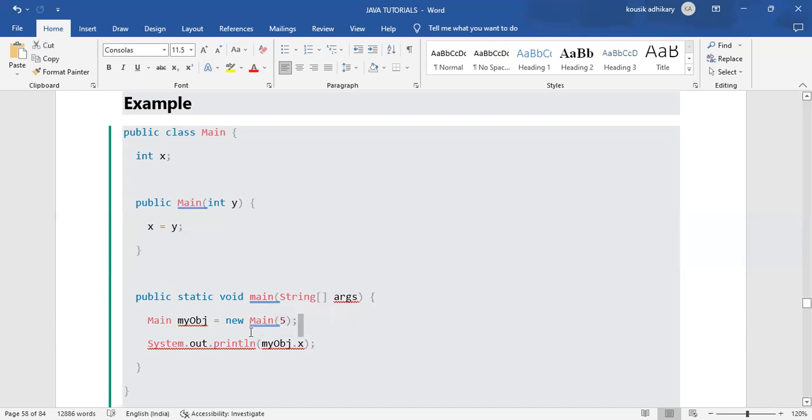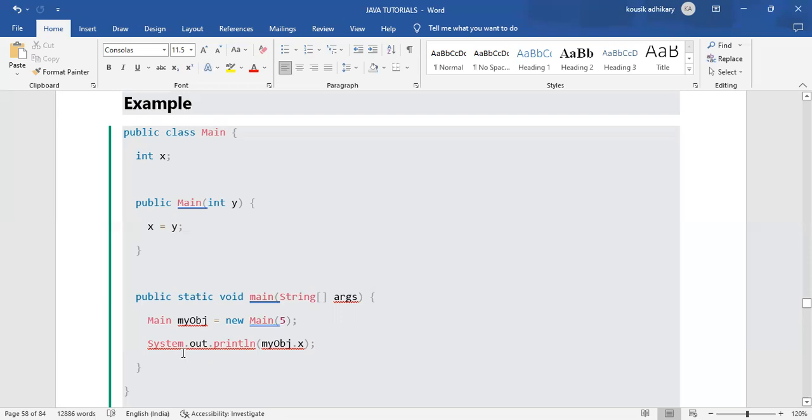We have given that value as 5, and we are simply printing with system.out.println.